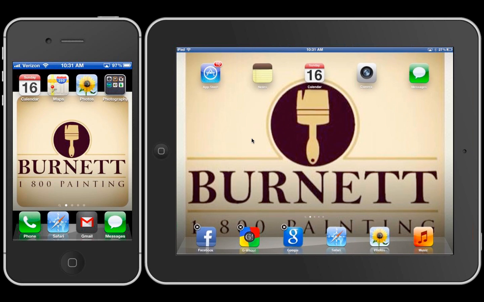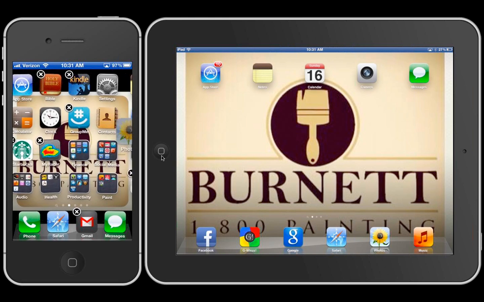Same thing with my phone. Before we go to the phone, you notice how the app icons are still shaking on the iPad? To stop that, to tell it you're done editing or moving the apps around, you just touch the home button. Same thing with the iPhone. Say we want to grab the Photos app and move it over.